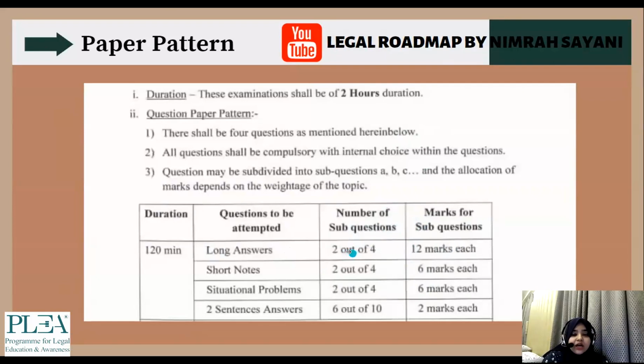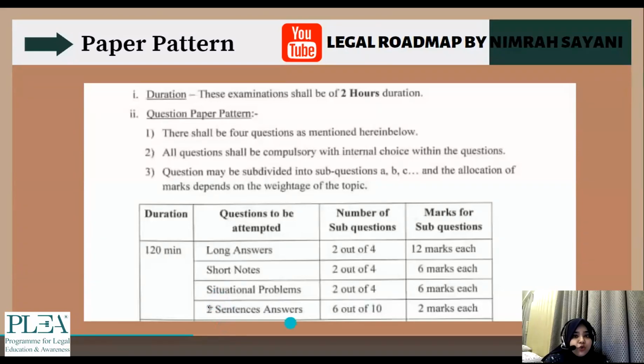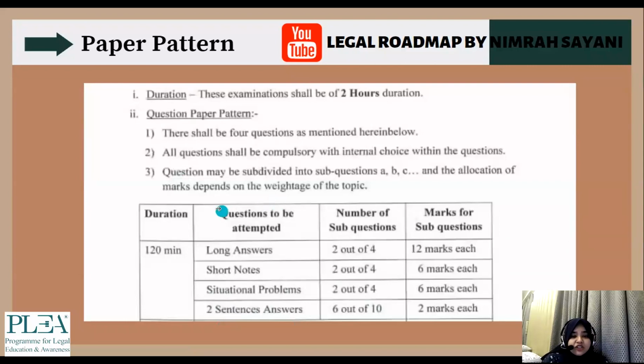So you are basically attempting 2 answers each in all the Roman numbers except the 2 markers, which is also 6 out of 10. The plus point over here is you have options in your 2 markers, which was not the case earlier. So the paper pattern is comparatively, if not easy, not even difficult as compared to the old paper. And you can refer to the old past year papers to prepare for this paper. Considering the paper pattern, the Roman numbers are the same, only the options have changed, right? So this was your paper pattern, and based on this, we would be moving ahead.